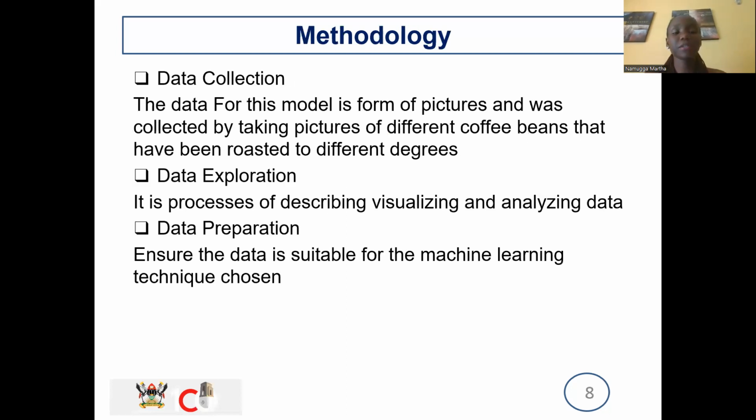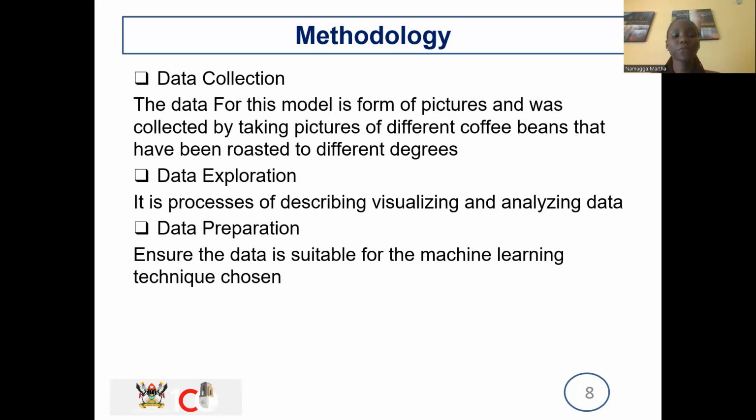Then the methodology. These are basically the steps that were followed when coming up with this model. There is data collection. A model can't work without data, so you go collect the data. The data is taken in the form of images of seeds. And then you have to explore. Exploring is basically visualizing and describing the data. So get the data, describe it, find the values. Is it a histogram? How are the features relating with each other? That's what happens in data exploration.